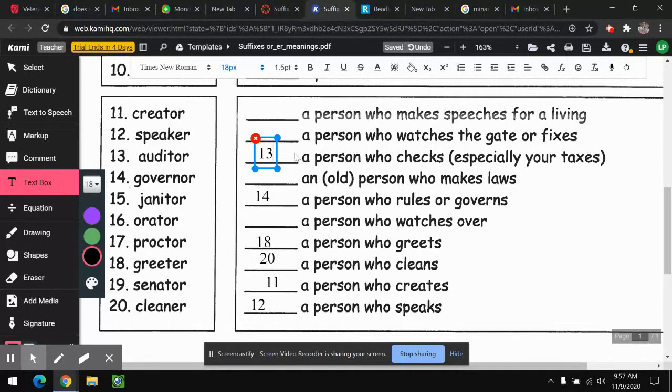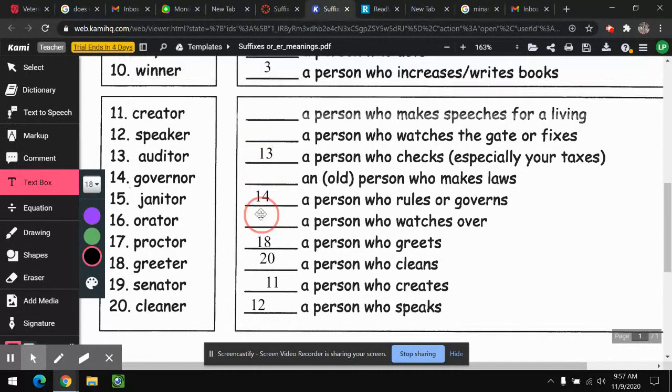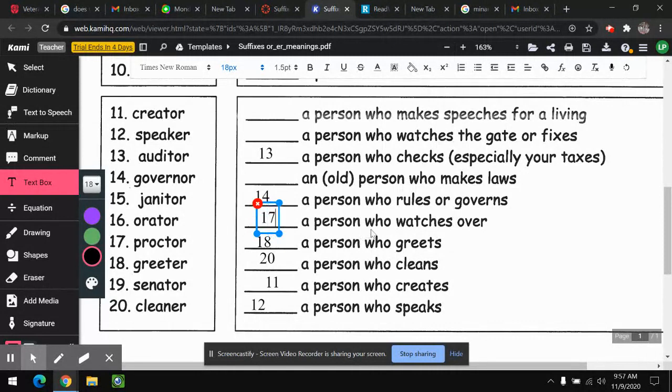Now let's look at some of the ones that are a little bit harder. A proctor. When I give an SOL test, someone has to come in and make sure that I'm giving it right. They're called a proctor. So which of the definitions that are left over would be somebody that makes sure that I'm doing something right? What do you think, Ben? Actually, that's going to be something else. There's one more that talks about watching. Do you see it, Ben? Good, that's a proctor. 17, proctor.